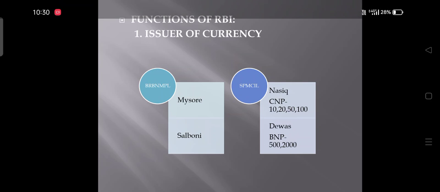Now let us talk about the functions of RBI. The foremost and important function of RBI is issuing currency notes. RBI does the issuing of currency notes with the help of 2 subsidiary companies of RBI, which are BRBNMPL, that is the Bharatiya Reserve Bank Note Mudran Private Limited, which is located at 2 places, Mysore in Karnataka and Salboni in West Bengal. The important function is that these help in printing the paper for the currency.